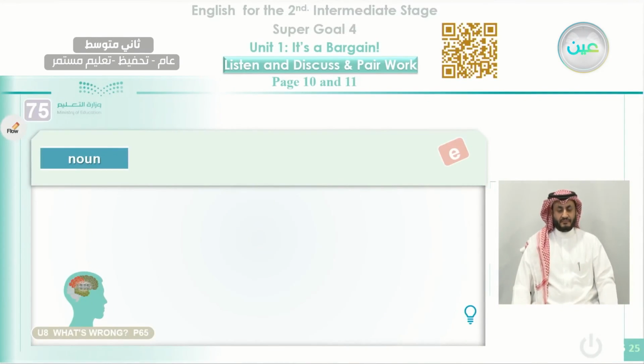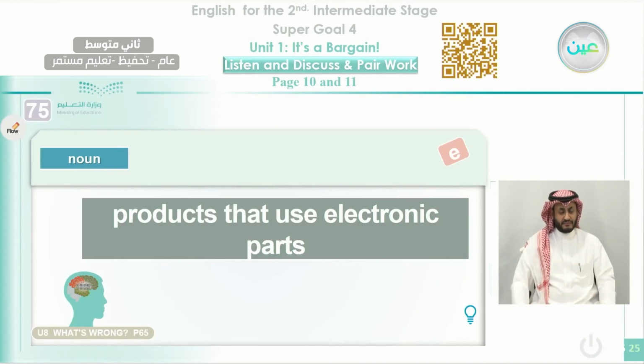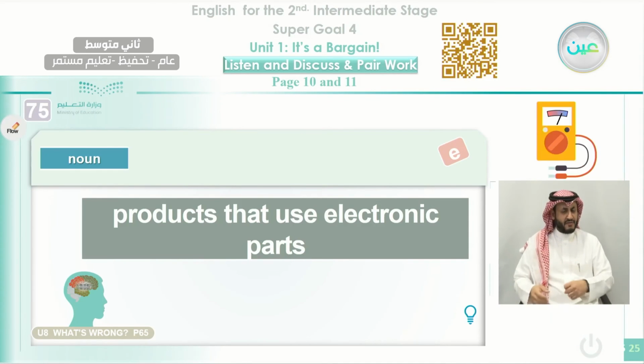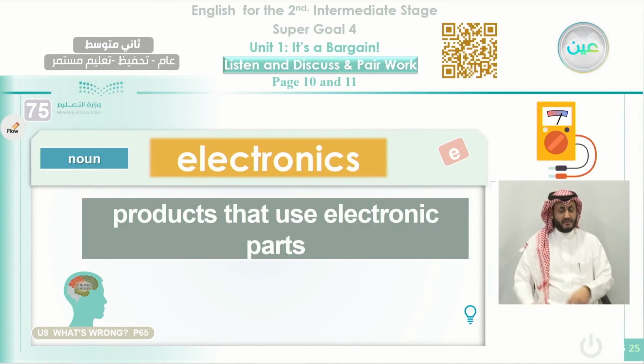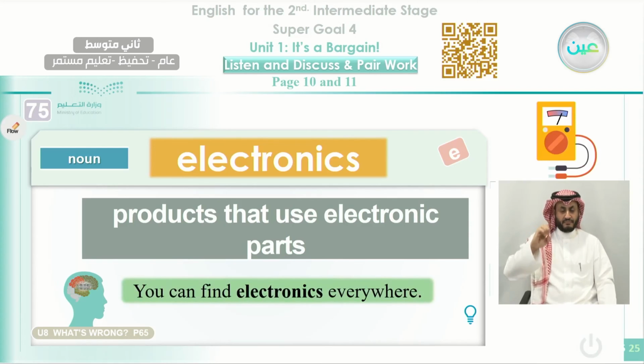And we move to the last word of today, that is a noun starting with E. Products that use electronic parts. What do you call it? We call it electronics. Okay, electronics are the products that use electronic parts. And the sentence here: you can find electronics everywhere.